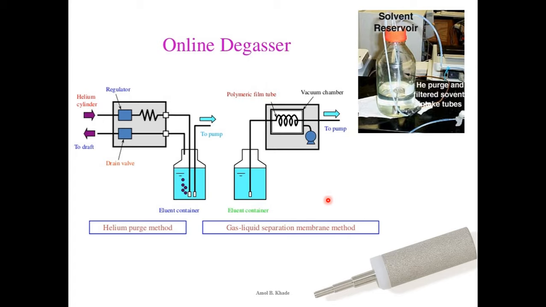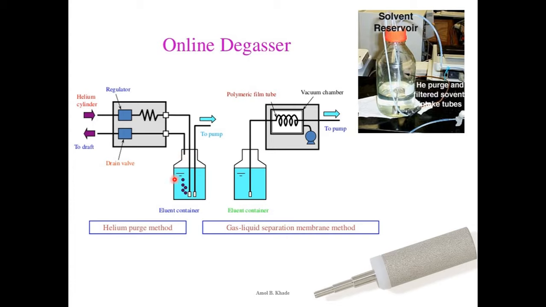But this is a manual way, and you cannot boil all the solvents you are using in an HPLC system, because most of the solvents are non-polar, volatile and flammable. So we have the online degassers. Now, one of the simplest ways to degas the solvent system is the helium purge method.